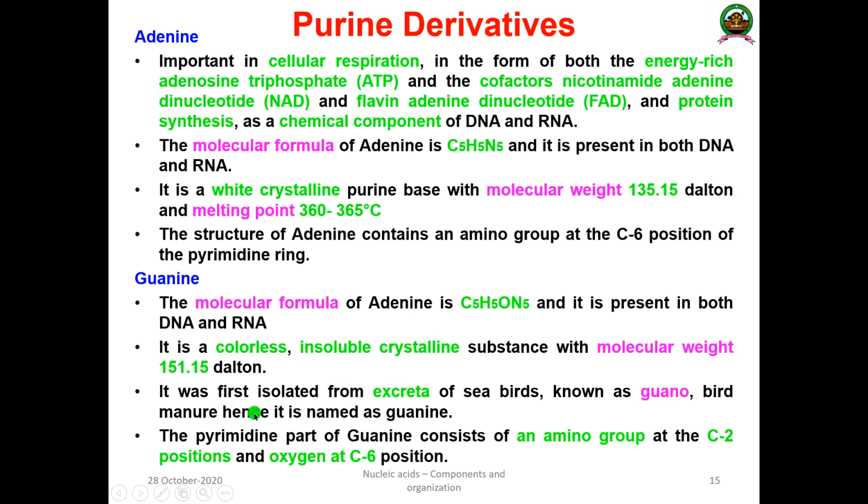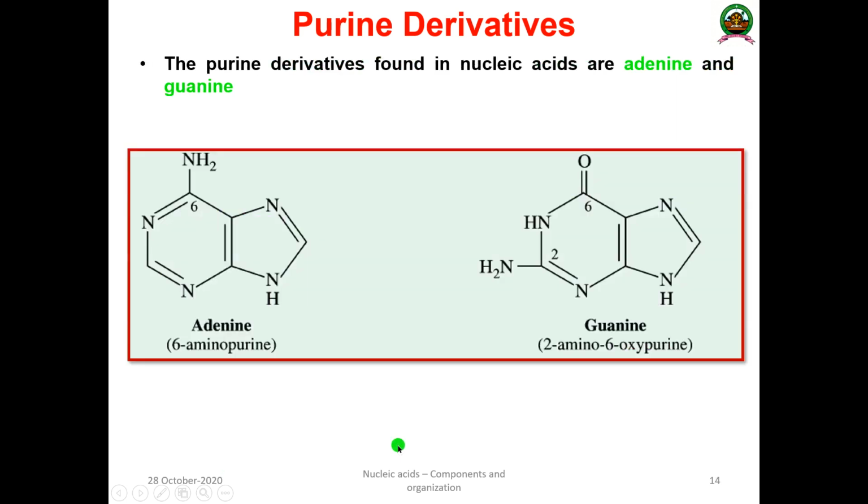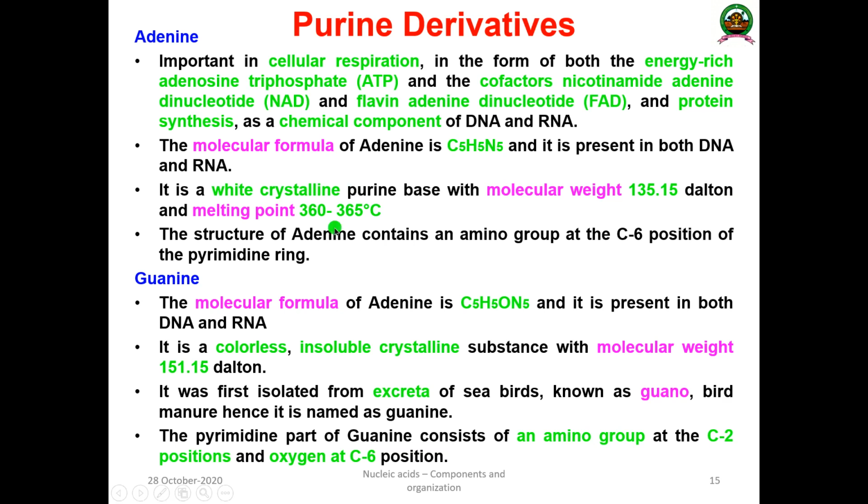Okay, and the pyrimidine part of the guanine consists of an amino group at the C2 position and an oxygen group at the C6 position. Here you can see at the sixth position there is an oxygen, and at the second position there is an amino group. Please make a note of it. This is not adenine. The typographical error is extremely deeply regretted. This is guanine, the molecular formula of guanine.